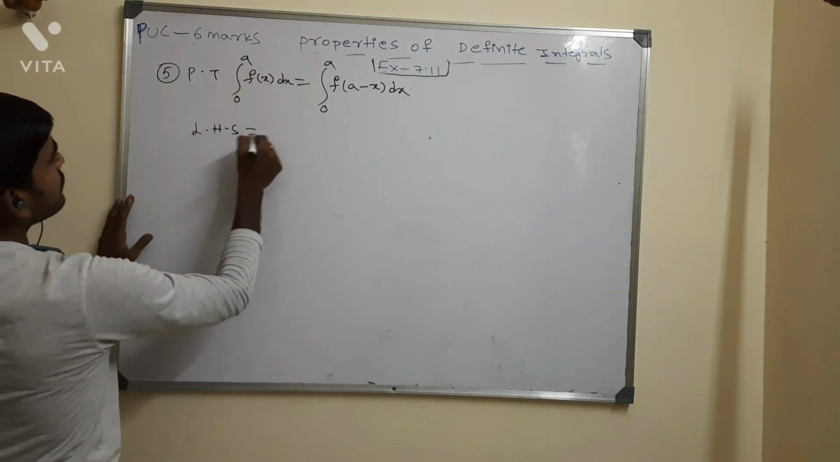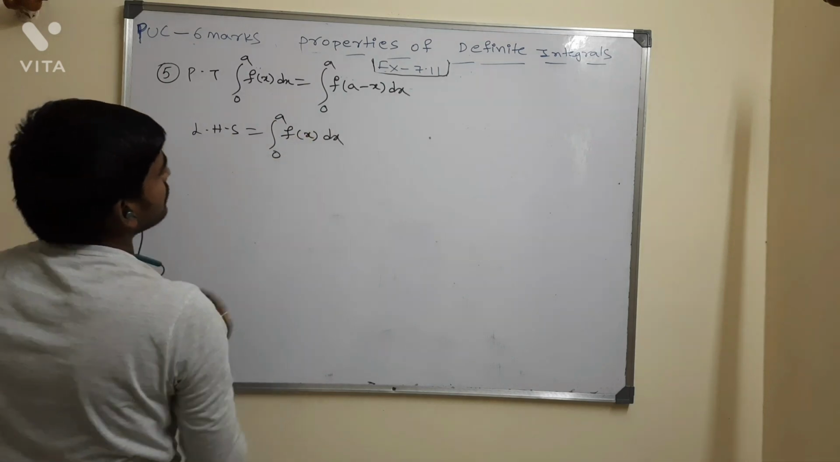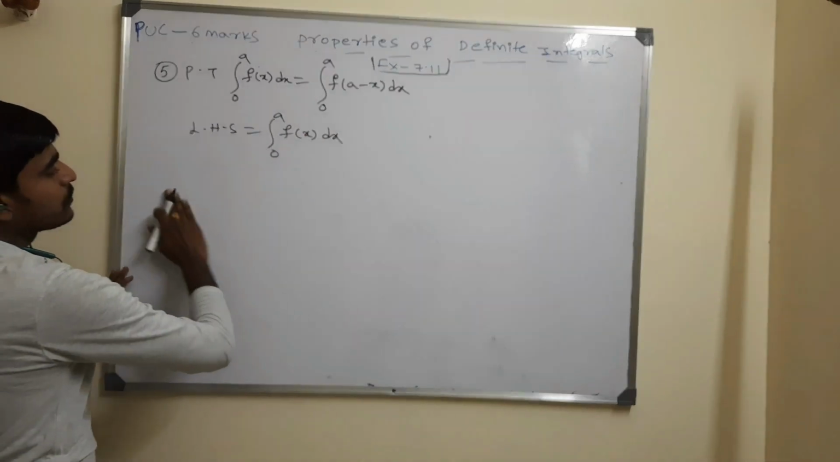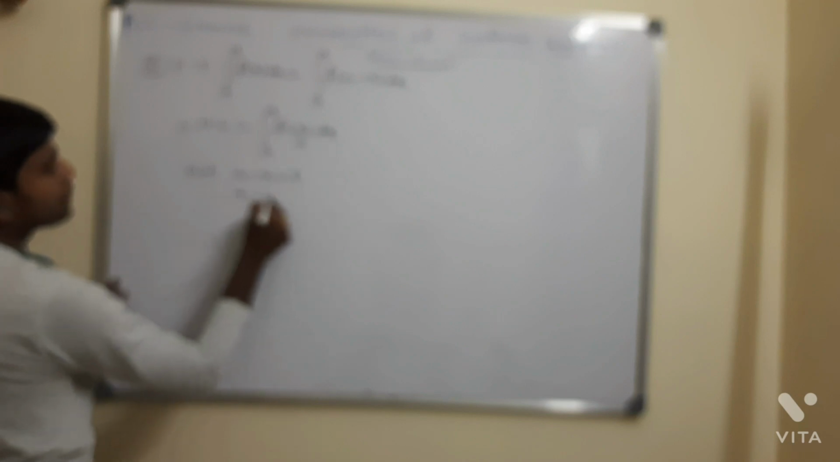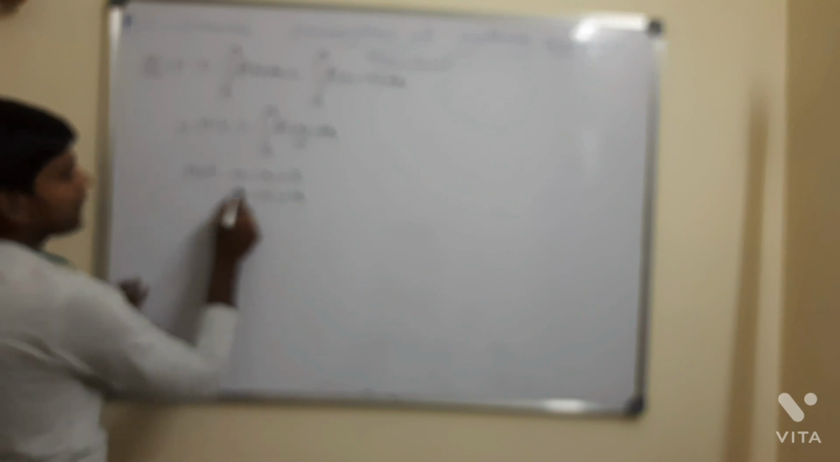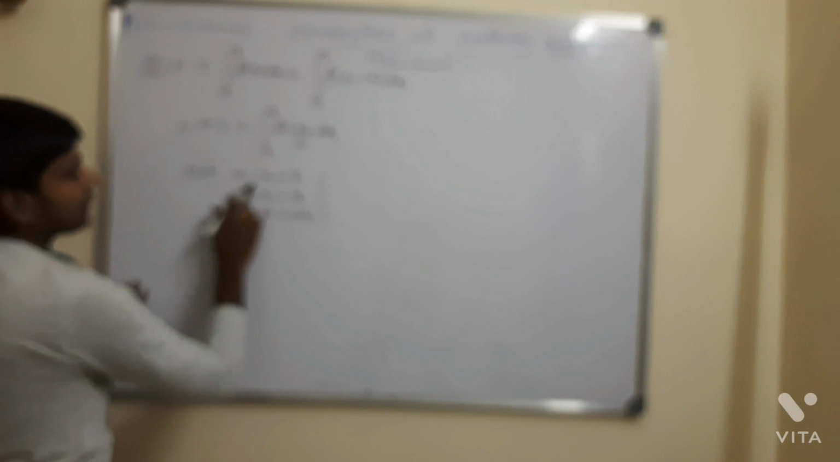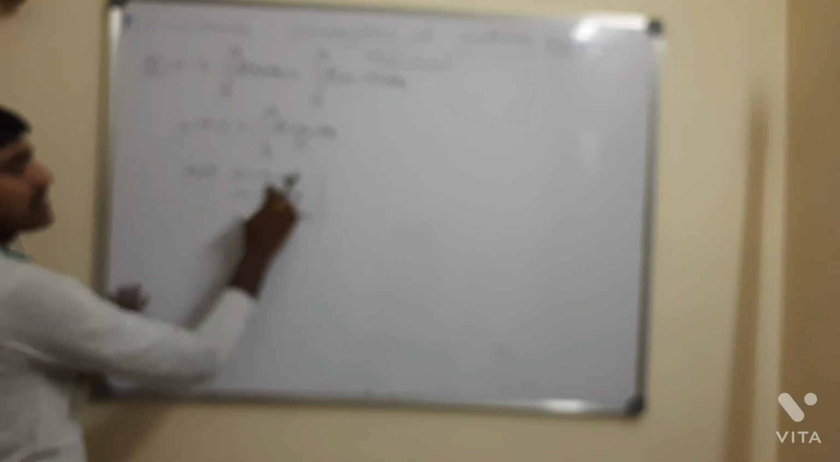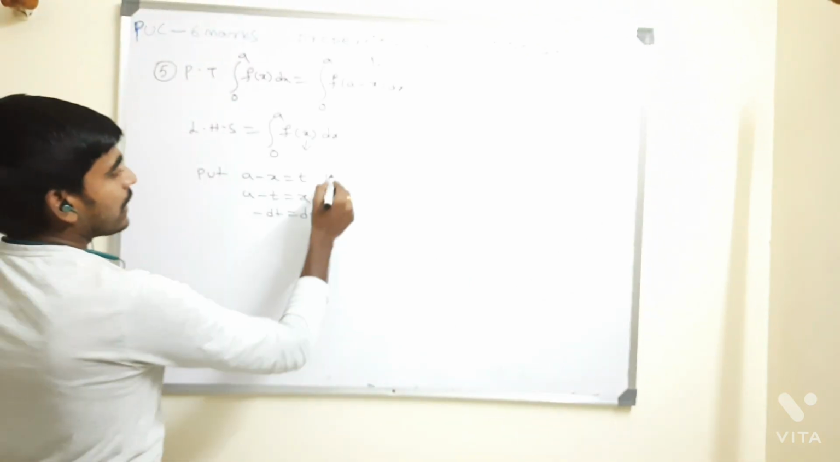Now first I would like to take the left hand side part, 0 to a f of x dx. Now let me know, what will you take as t? Put a minus x is t. First our target is finding the x value, a minus t is equal to x. Then the derivative of the constant is 0, so minus dt is equal to dx. When you are changing the x value in terms of t, you need to change the limits also.